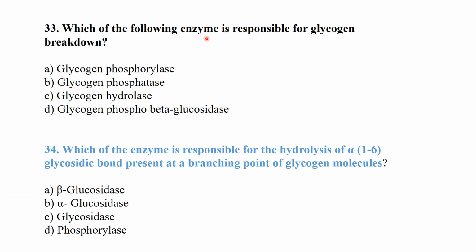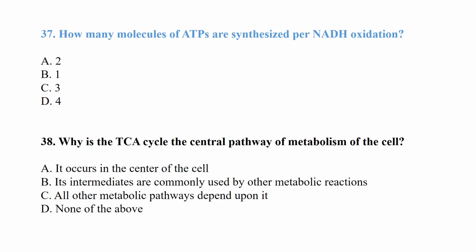Which of the following enzymes is responsible for glycogen breakdown? So for glycogen breakdown, glycogen phosphorylase enzyme is needed. Which enzyme is responsible for the hydrolysis of the alpha 1,6 glycosidic bond present at a branching point of glycogen molecules? Alpha glucosidase. How many molecules of ATP are synthesized per NADH? There are 3 ATP synthesized per NADH.